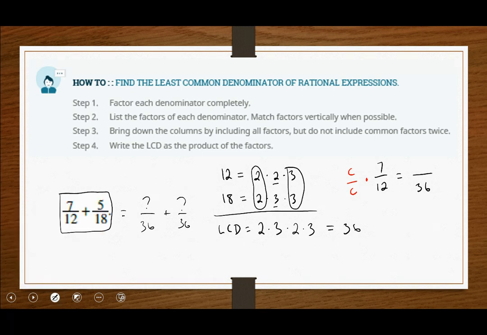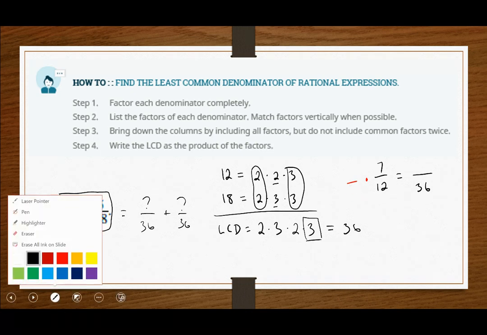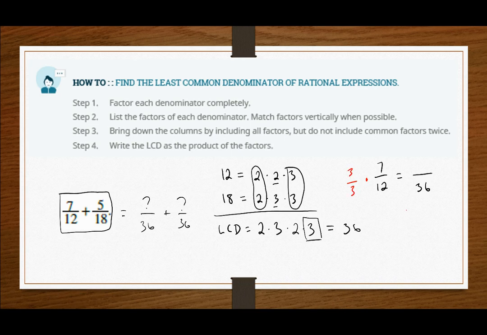Partly, we can go back and see that the only factor that we are missing is the extra 3. So 12 factored gives me 2 times 2 times 3. Well, the LCD needs that last 3. And so we can replace our mystery constant here with that numeric value to create the equivalent. So it turns out 21 over 36 would be the equivalent fraction that we need to continue the problem.